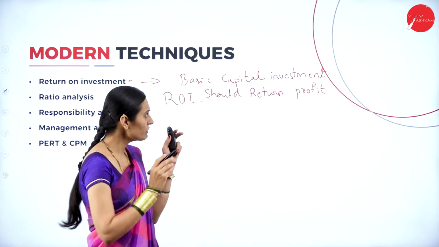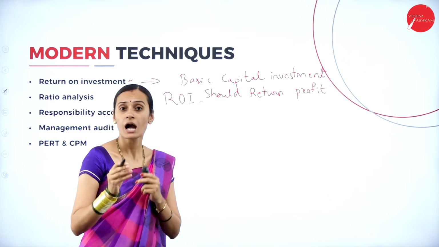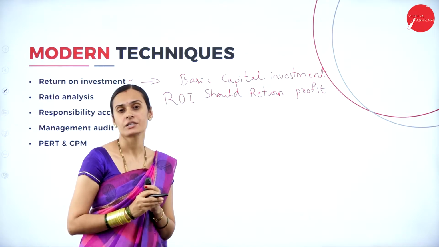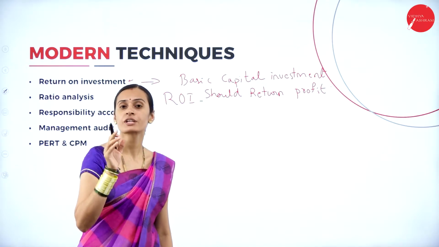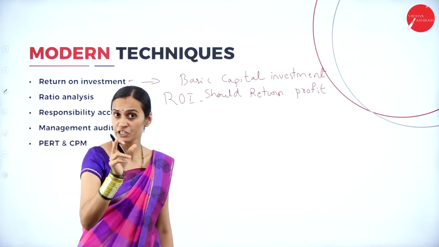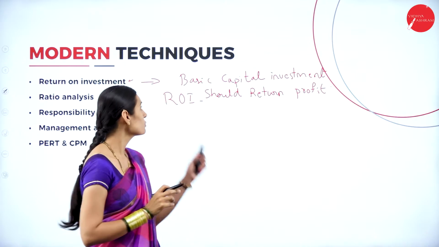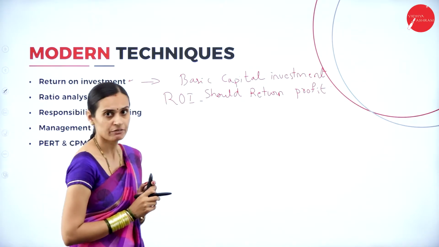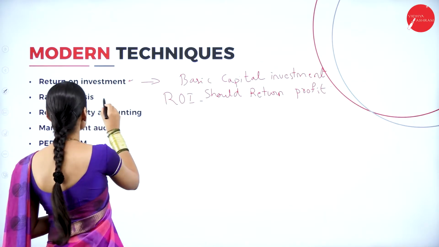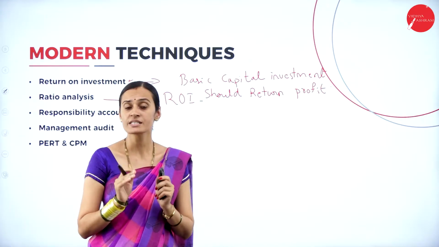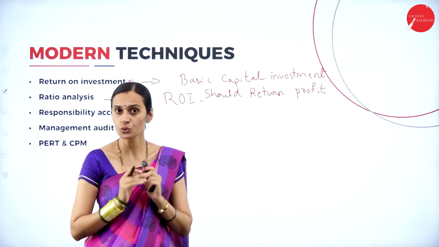It is about the investment of capital, and how it will give better returns. Of course, those returns will tell us about the efficient utilization of financial resources. That is about return on investment. And the second one is ratio analysis. A ratio is an arithmetic relationship between two figures.